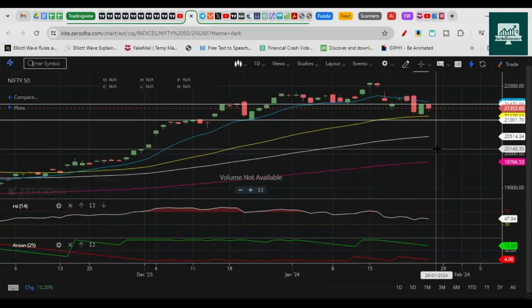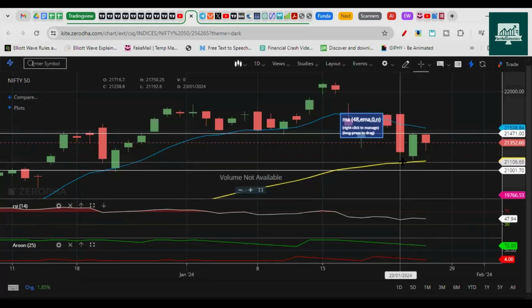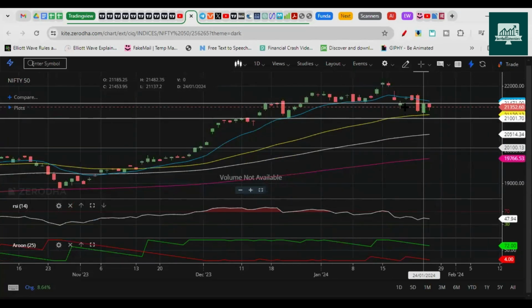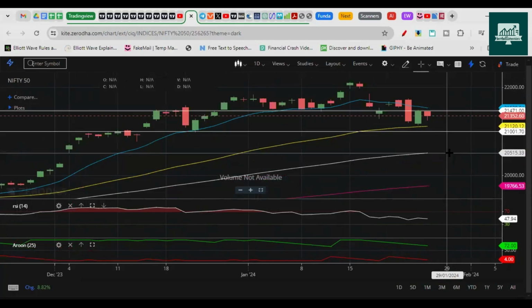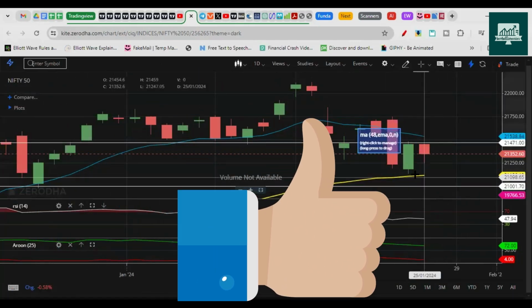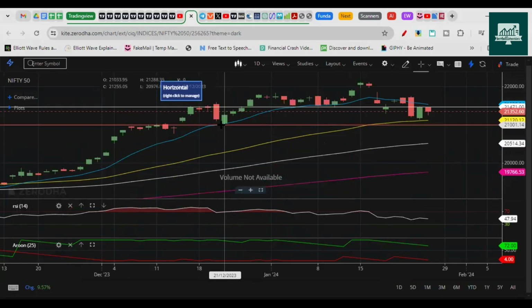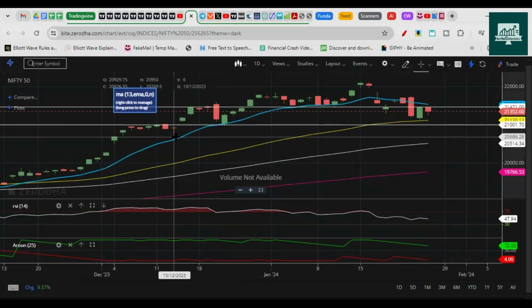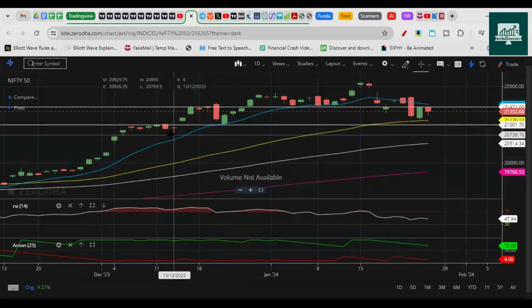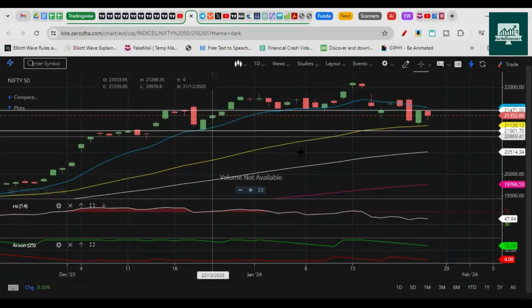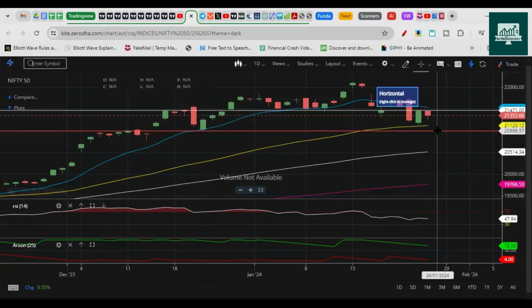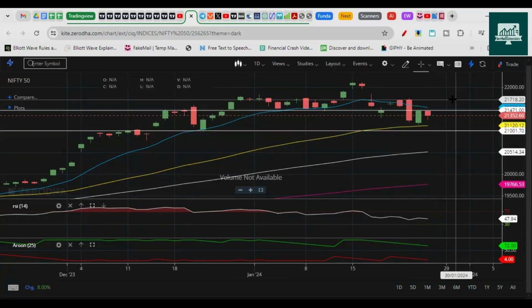But yes, the price action indicators tell you the price is below the 13 EMA. It's currently taking support near the 48 EMA. The next moving averages that it can touch are the 100 EMA and 200 EMA. But somewhere near this it should take support. So we have a good support here near 20,970, and then we have support here near 20,770. So this is 200 points where we have support. I would assume that 21,000 is very hard to break. So once it goes below 21,000, I would be cautious and I would look for pullbacks.